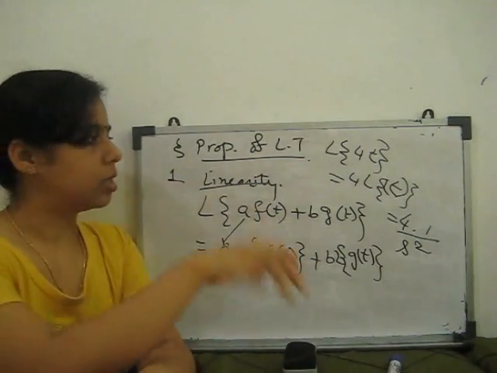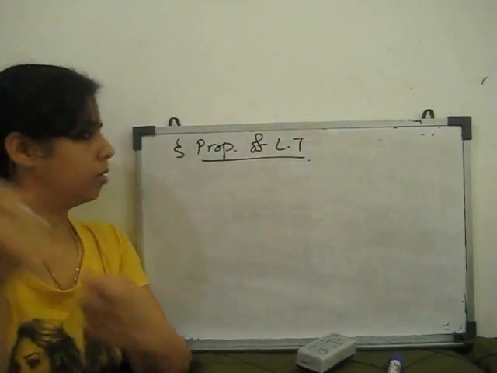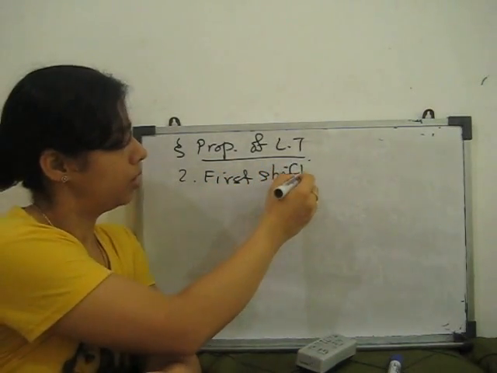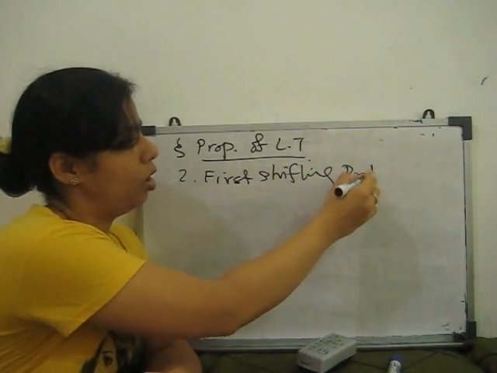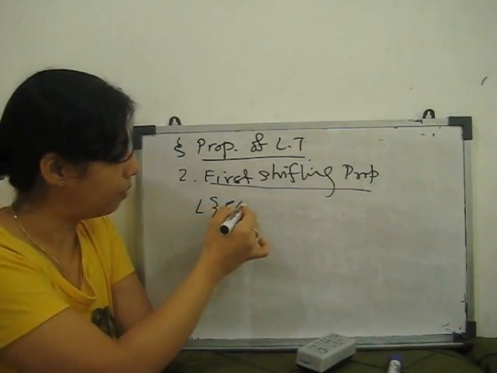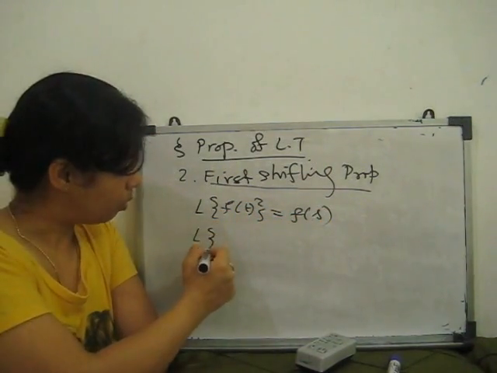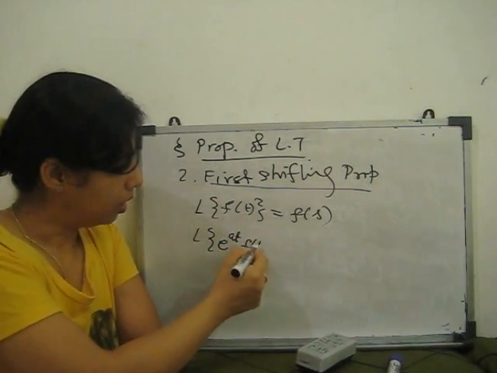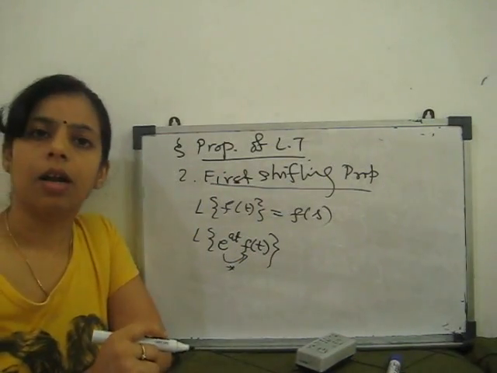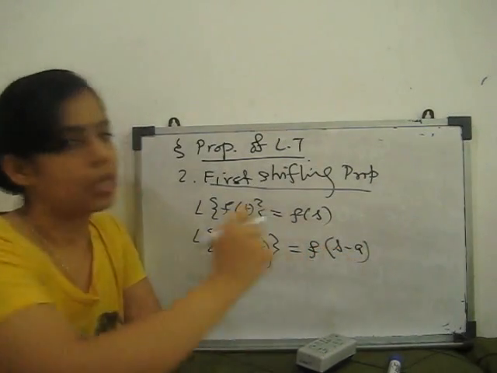Next one is the first shifting property. Second property we state. First shifting property. This property states that if the Laplace transform of f(t) is f(s), then the Laplace transform of e to the power at times f(t), meaning an exponential function multiplied with our function, is f(s minus a).